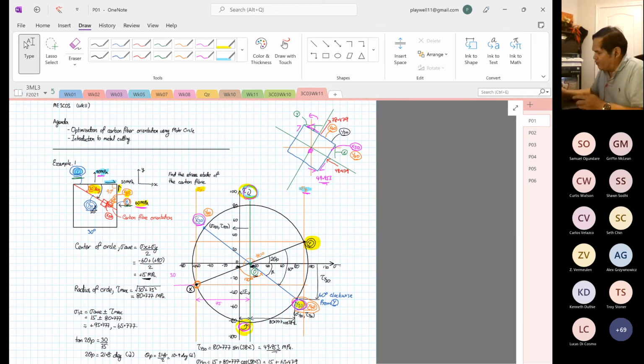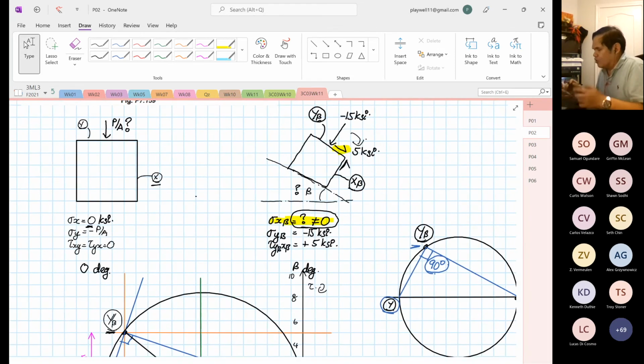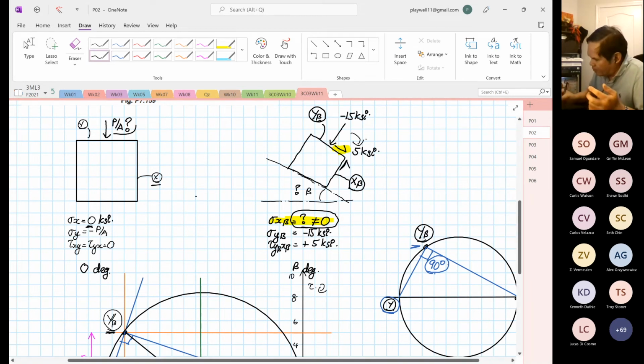Because we have information that's missing: we don't know the beta angle, we don't know our average stress. A lot of things we don't know, because over here, I was in a hurry. I did not measure the force.